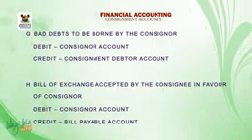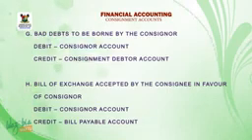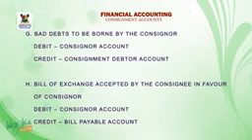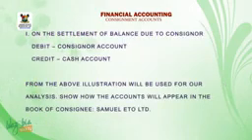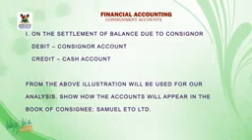H. Bill of exchange accepted by the consignee in favor of consignor, debit consignor account, credit bills payable account. I. On the settlement of balance due to consignor, debit consignor account, credit cash account.